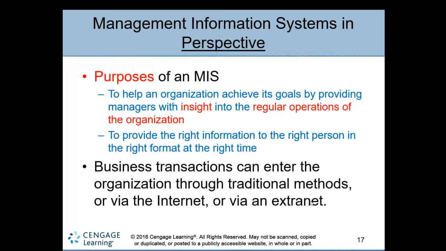The main purpose of a management information system is to provide the managers and decision makers with insight into the operations of the organization. Here insight means detailed information, knowledge about all the operations carried out in the organization.